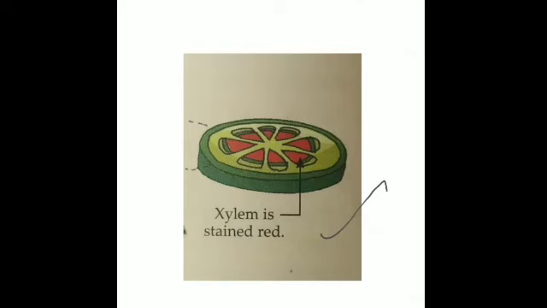This structure that you can see is a section of the stem, and the stained part, the red part that you can see, is the xylem tissue. You can see that the red color has reached the xylem. That means water has reached the xylem, and the transport of the red water that you can see in the tumbler is through which tissue? It is through xylem. Red color cannot be seen anywhere else, just in the xylem tissue. So we can conclude that the portion of the vascular tissue that contains xylem is stained red, and xylem is responsible for conduction of water in plants.